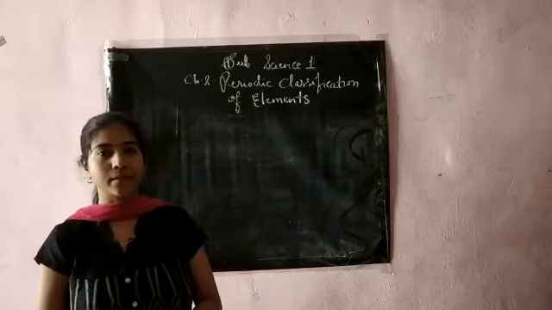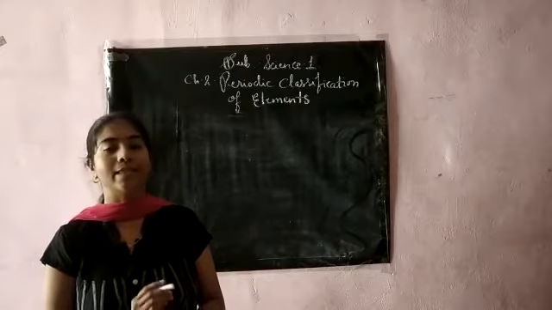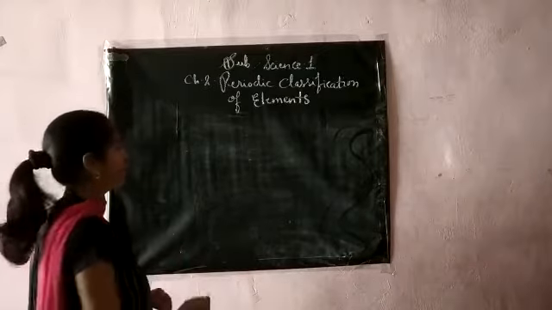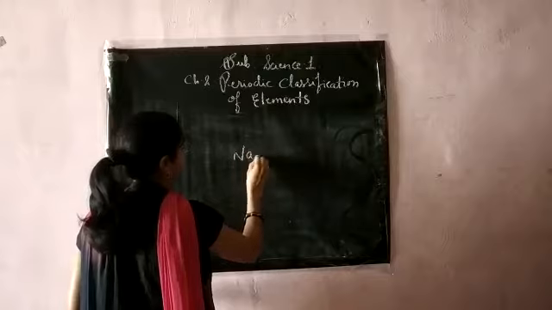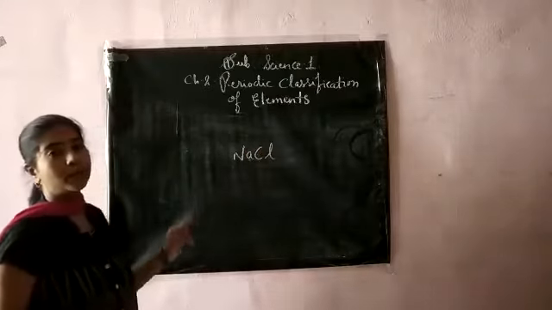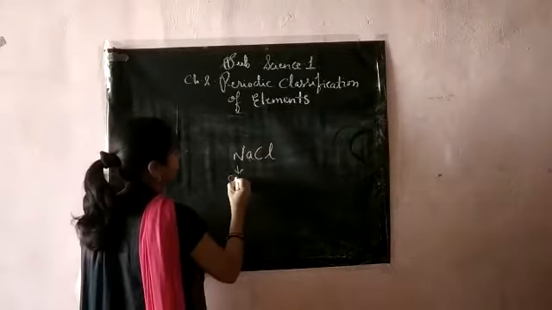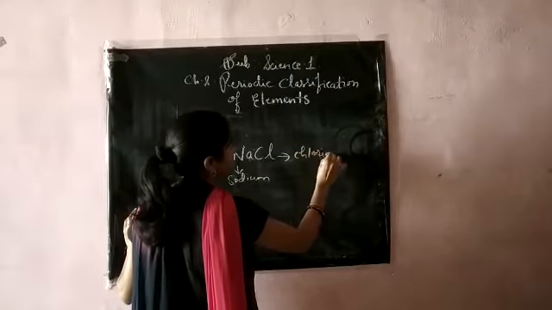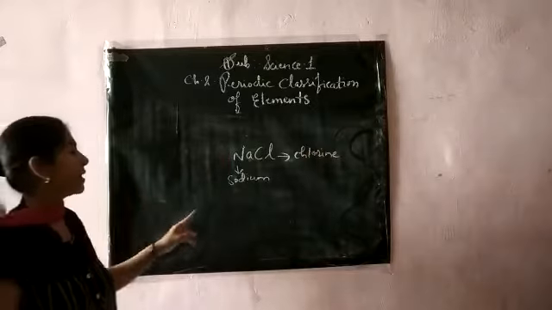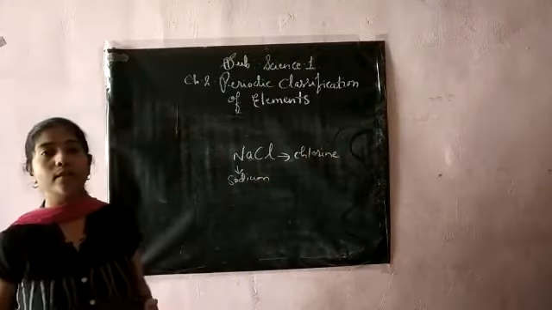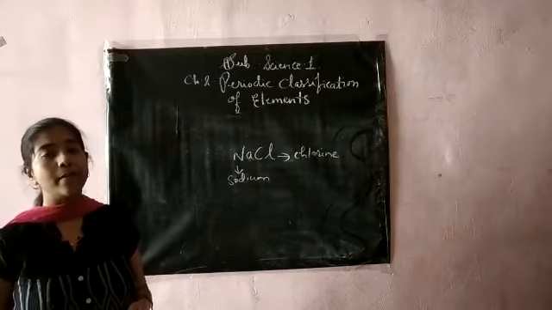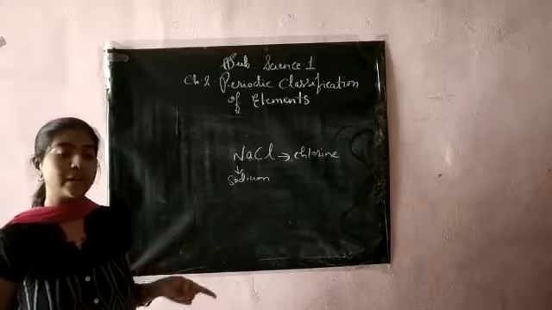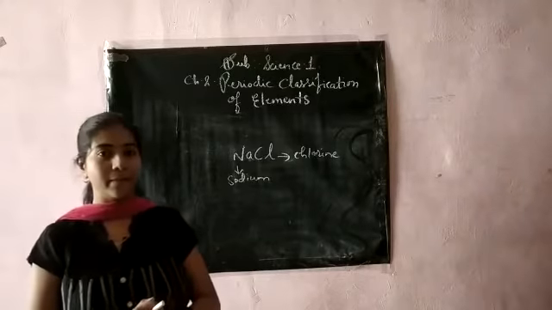Elements are the basic substances that cannot be split into anything simpler by chemical means. For example, take any compound, we'll take NaCl, that is sodium chloride. Sodium chloride consists of two elements, that is sodium and chlorine. That means common salt is made up of two elements, sodium and chlorine. But what are sodium and chlorine made up of? These are the basic substances and cannot be split further. That means these are the elements. Hope you got the meaning of elements.